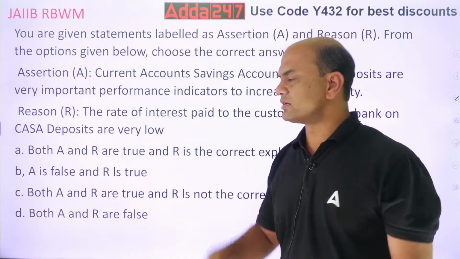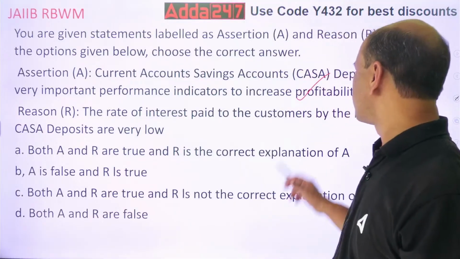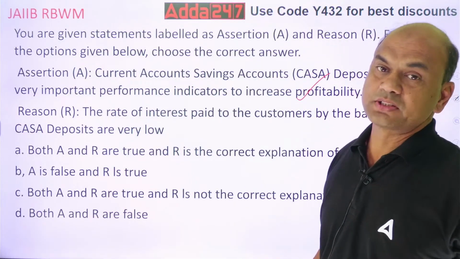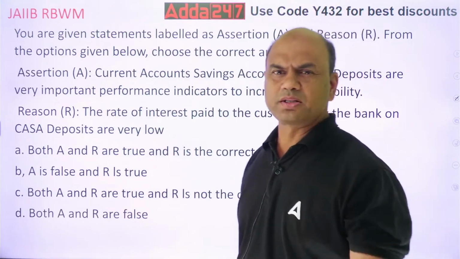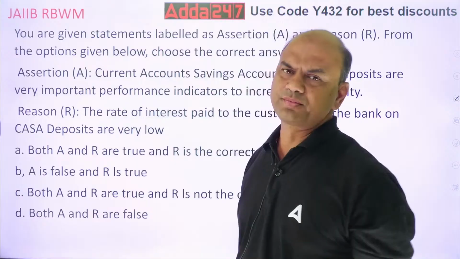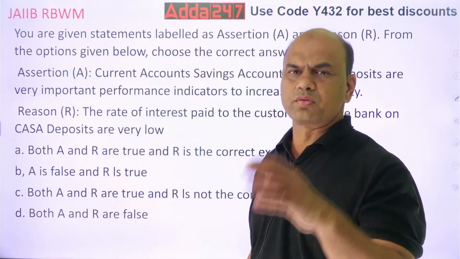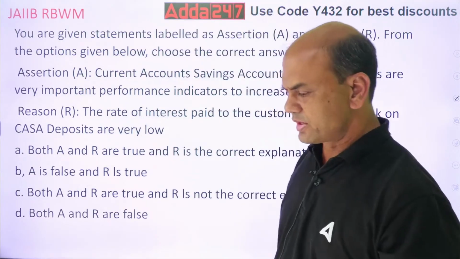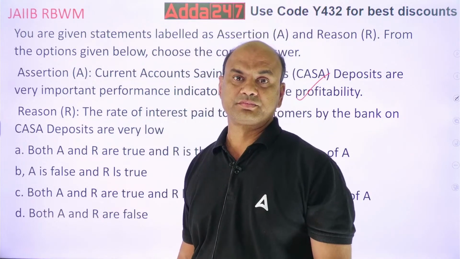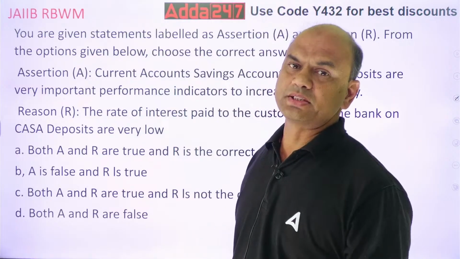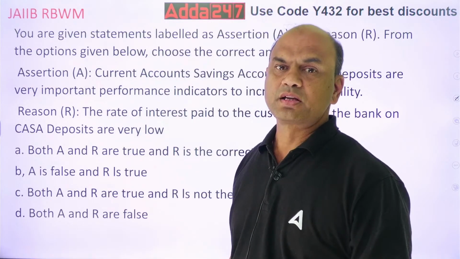What about the reason? The ROI paid to the customers by the bank on CASA deposits is very low. Is it true? What is the ROI in your bank for current accounts? Give me the answer in the comment section.